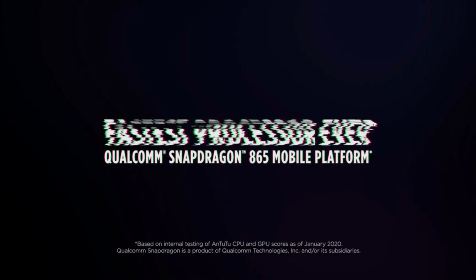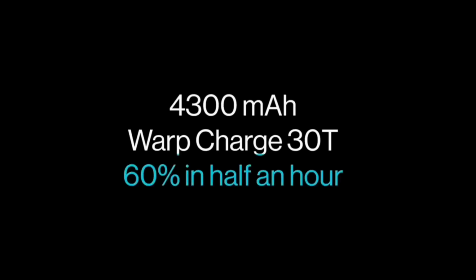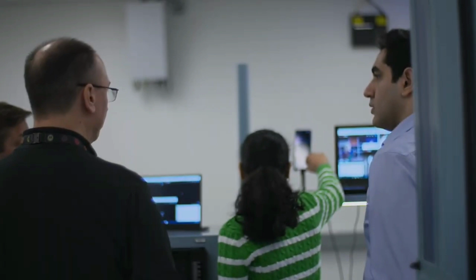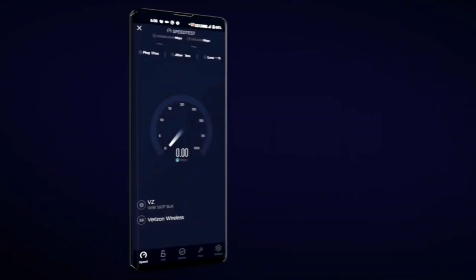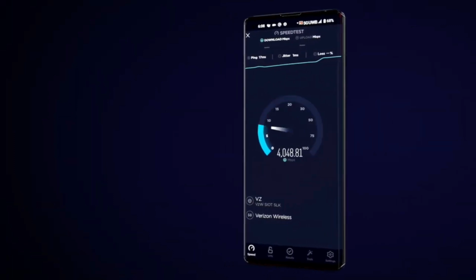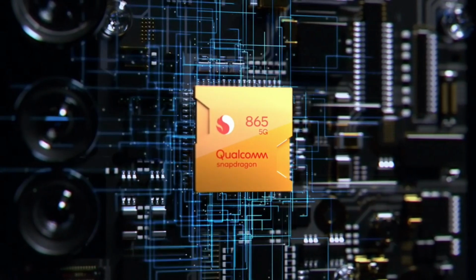You are getting a 4510 mAh battery capacity in OnePlus 8 Pro with 30W fast charging and 30W wireless fast charging. Moto Edge Plus is coming with a beast 5000 mAh battery capacity which is quite bigger than OnePlus 8 Pro battery capacity, and it sports turbo power wireless charging which can charge your smartphone in under 40 minutes. And Motorola is claiming that the smartphone will last you for more than 2 days. Both phones are IP68 certified, which means both are water and dust resistant.